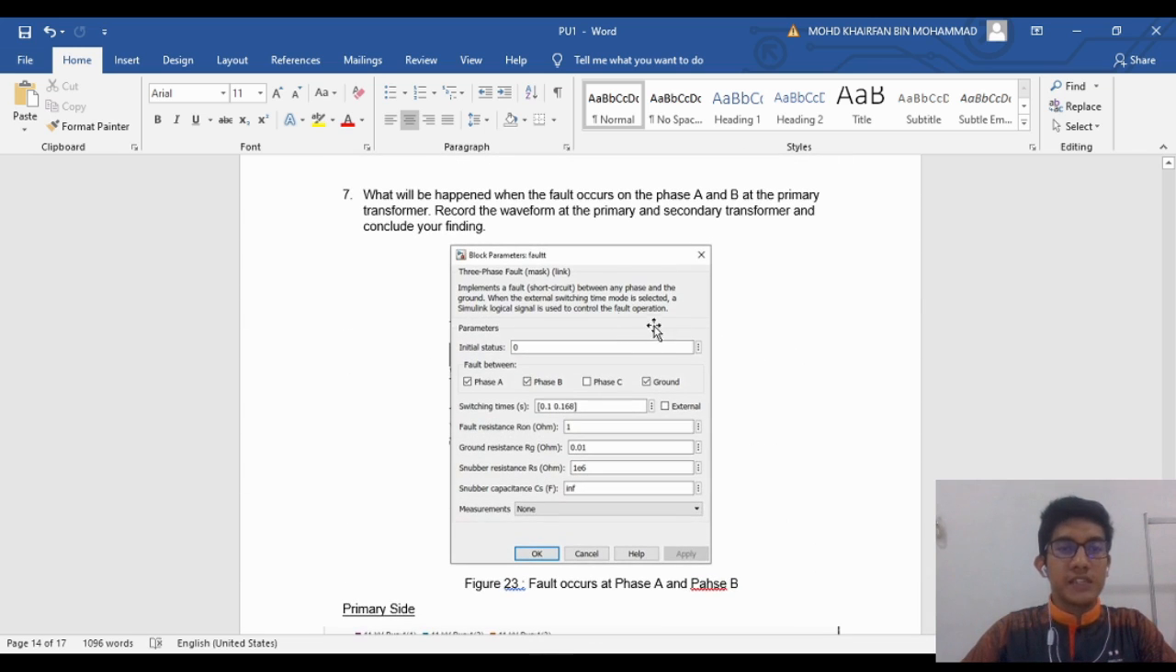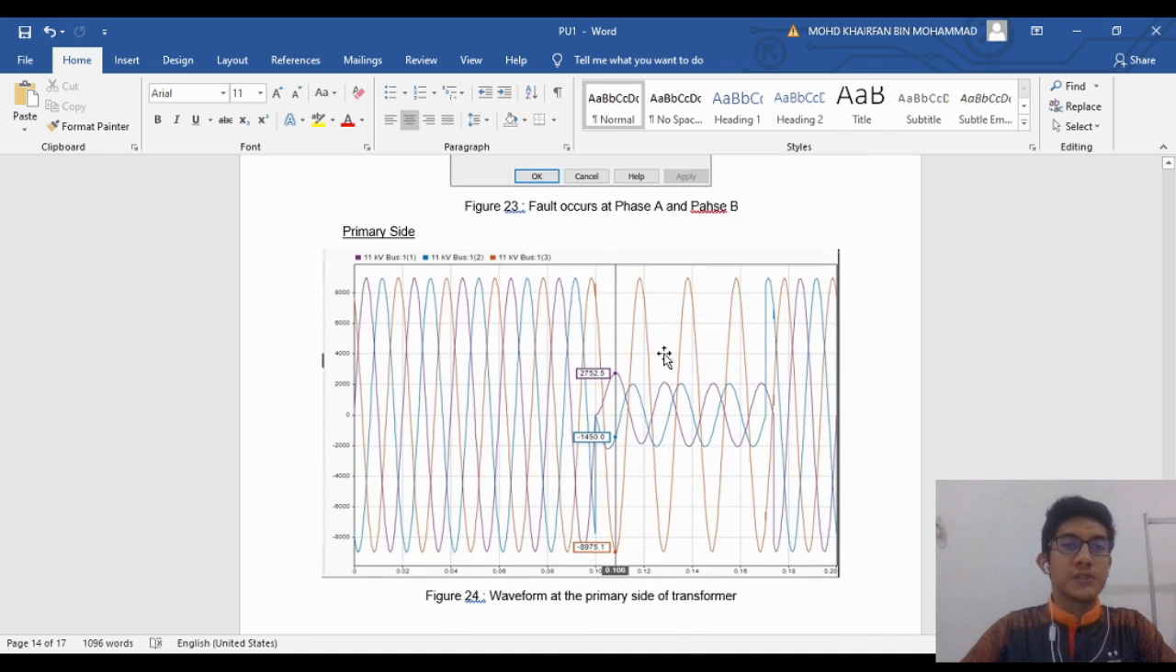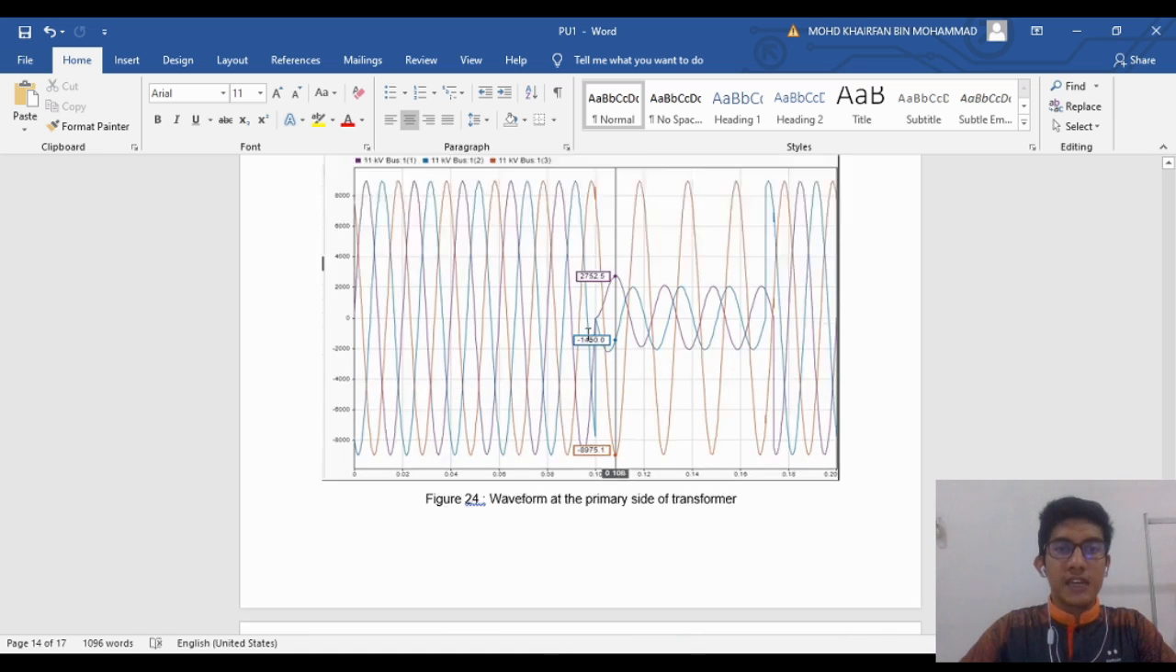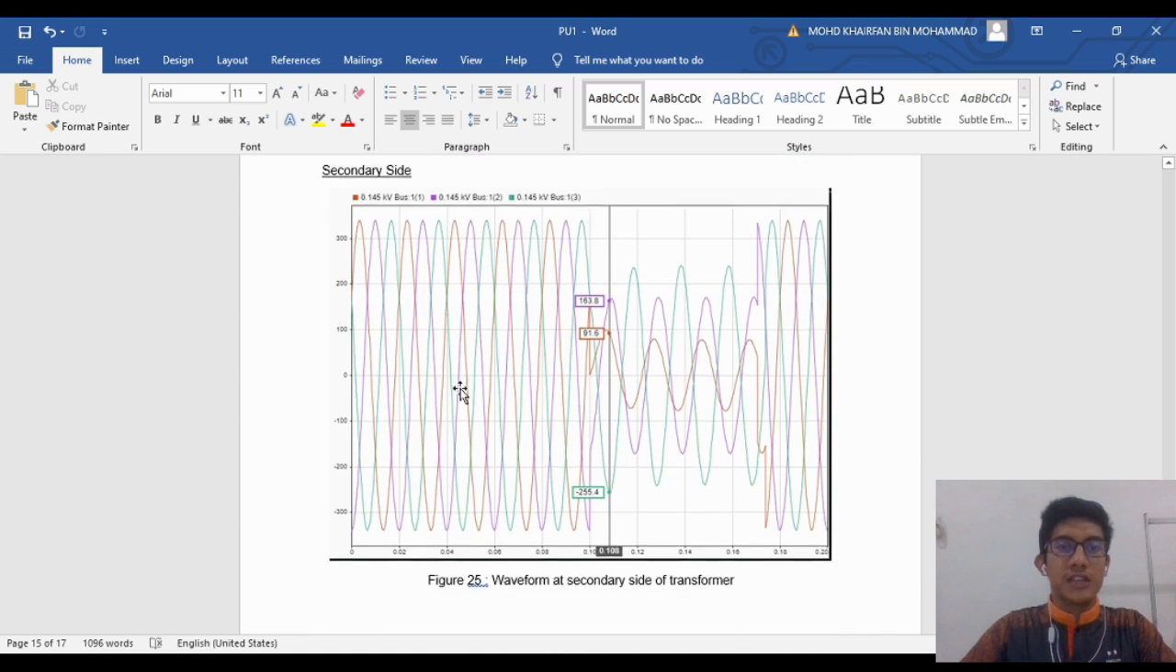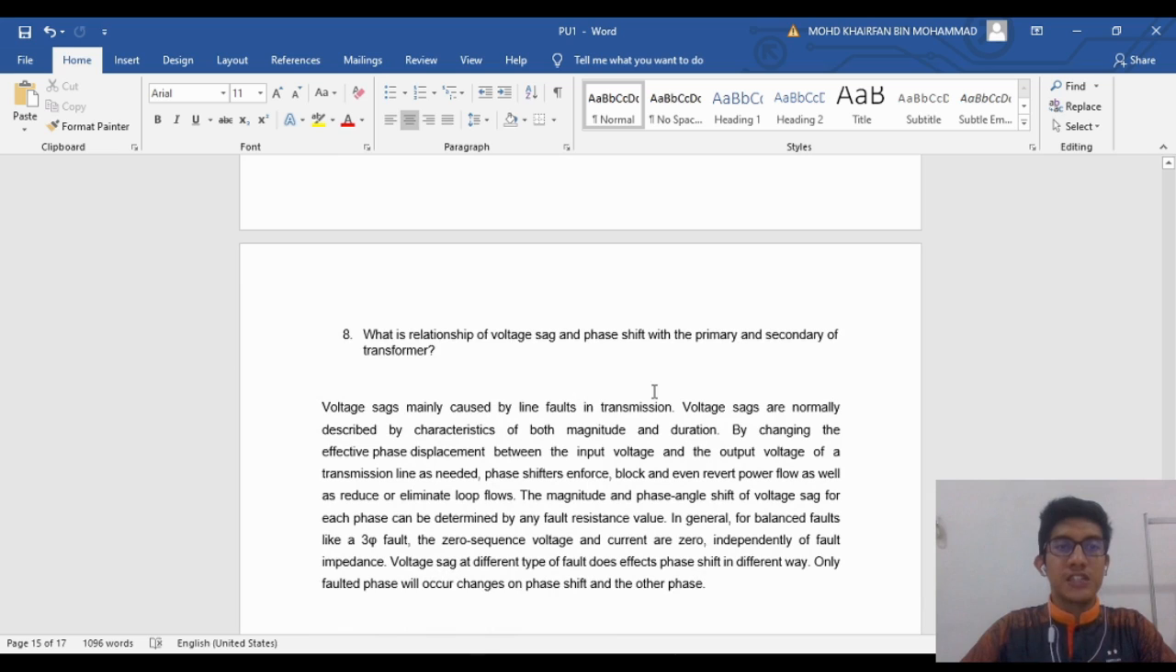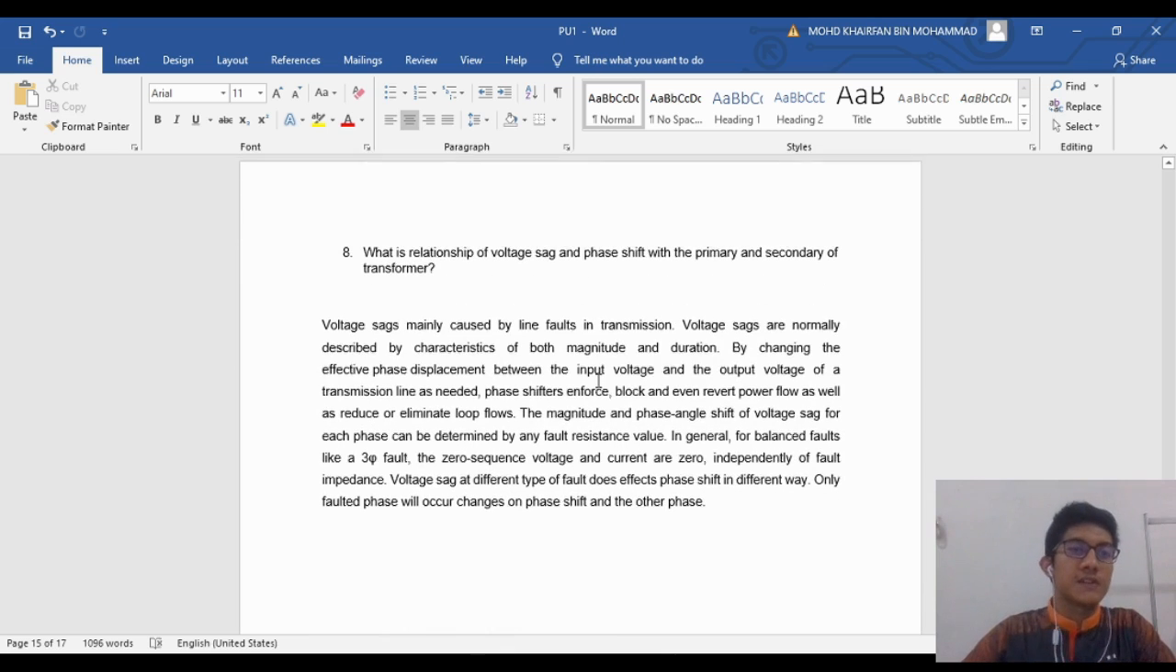So for question number 7, we need to apply the fault at phase A and phase B with 1 ohm fault resistance. So this is the result at the primary side and this is the result for the secondary side. And then for question number 8, we need to explain the relationship of voltage sag and phase shift at the primary and secondary of the transformer.